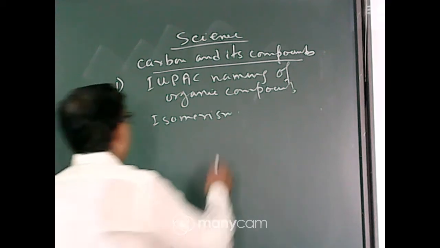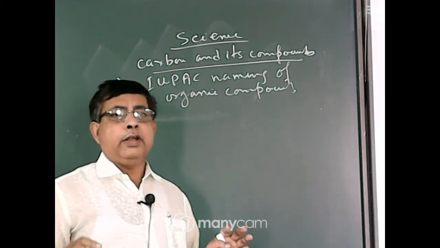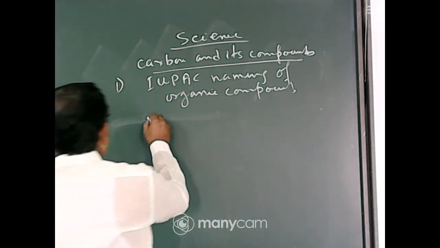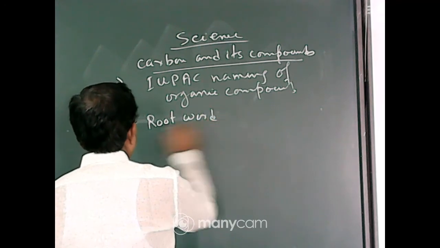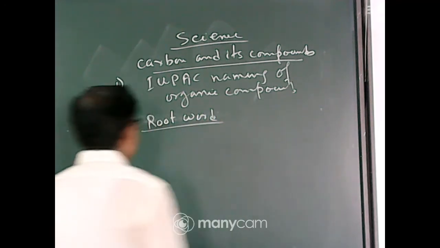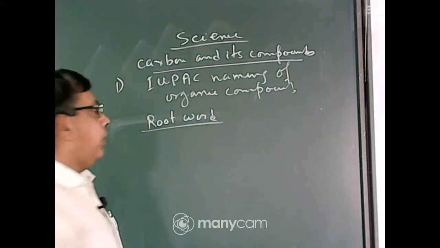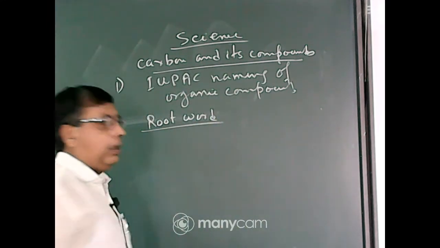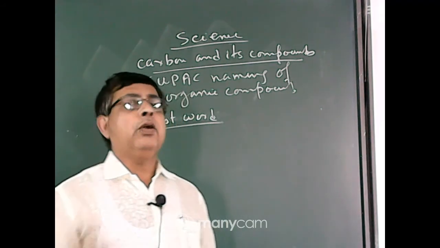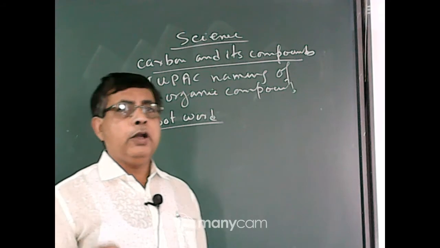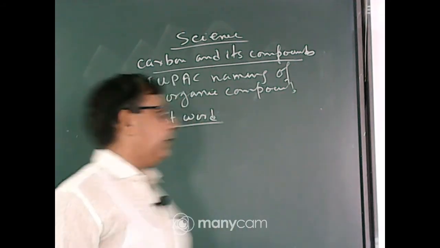Now for IUPAC naming, you must remember some parameters. First, you remember the root word. You must write this. This is a very important thing for writing the IUPAC naming of organic compounds. Root word. What is root word? The number of carbon atoms present in the given organic compound is represented by the root word.